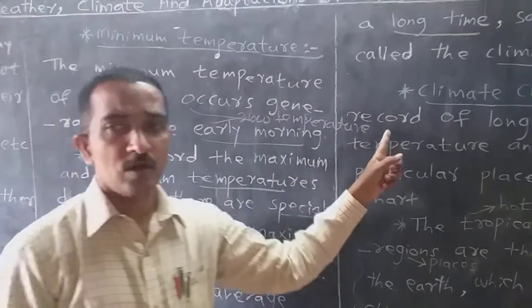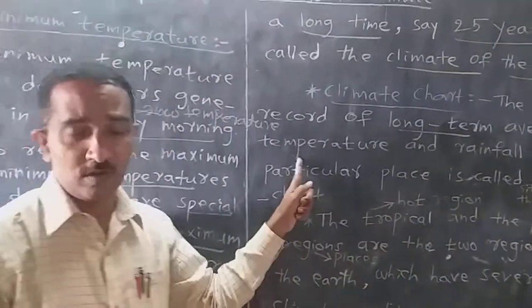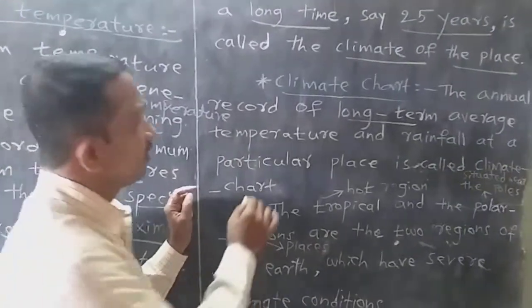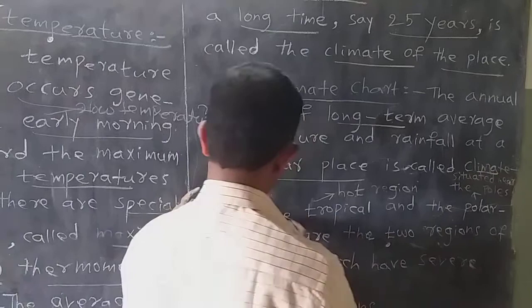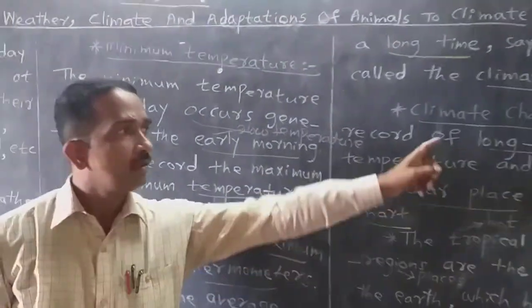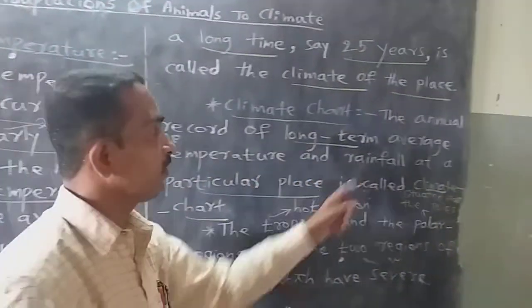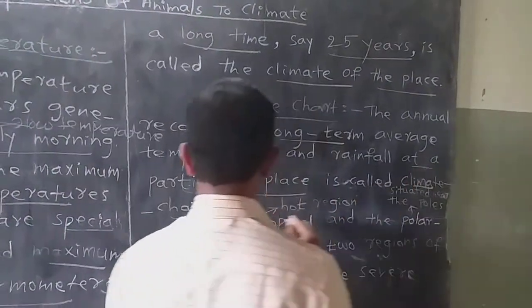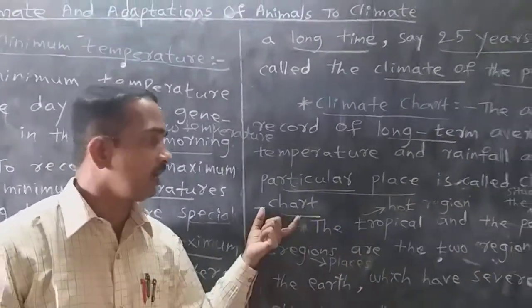Next one, climate chart. The annual record of long term average temperature and the rainfall together at a particular place is called climate chart. The annual record of long term average temperature and rainfall at a particular place is called climate chart.